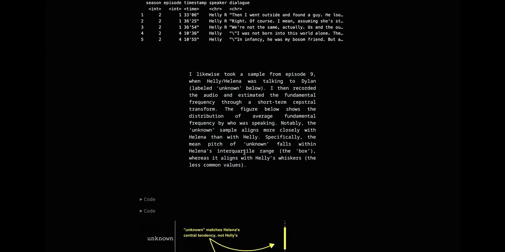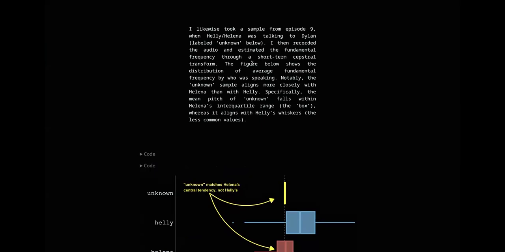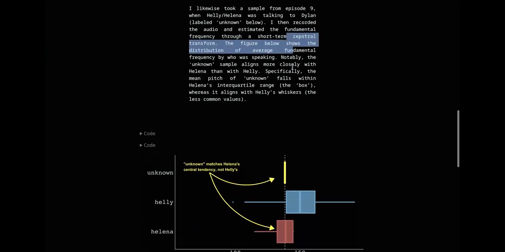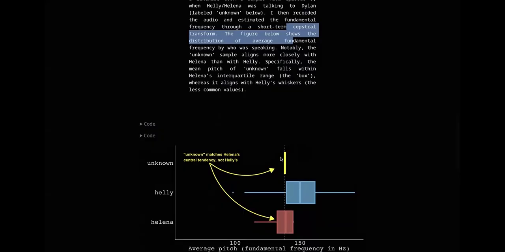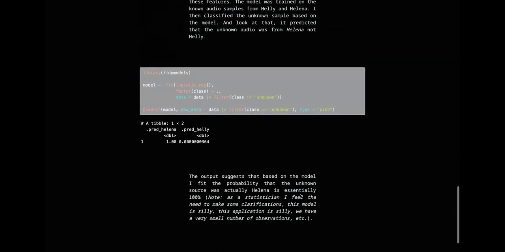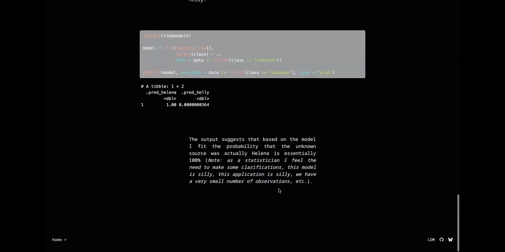And I then estimated the fundamental frequency through a short-term spectral transformation. This was all stuff that I've never done before, but I was able to figure out how to do it in R. Then I plotted it to show that this one that we weren't really sure about matched one of the distributions better than the other. And I did a couple other little analyses there as well.